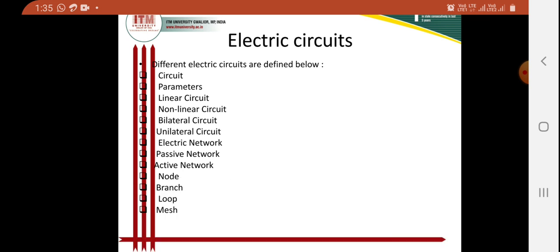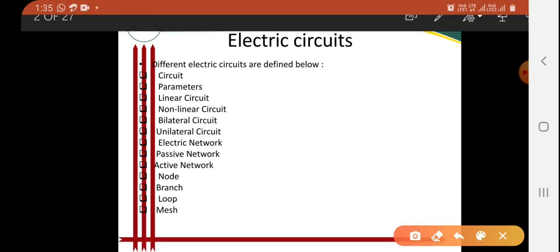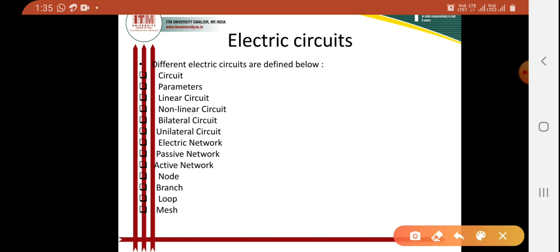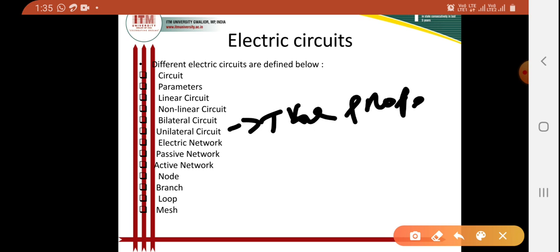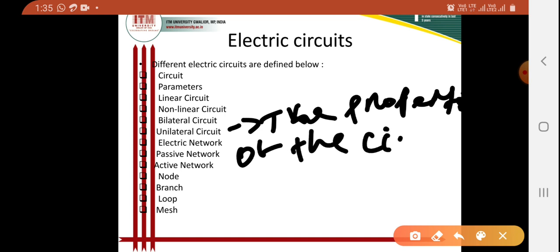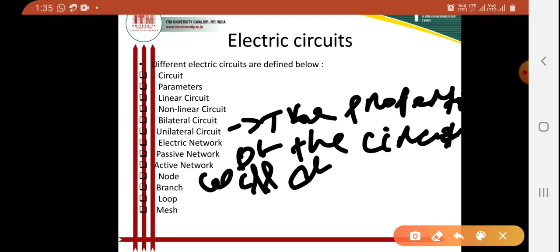When I am talking about our unilateral circuit, I can tell that the properties of the circuit will change with the direction of its operation.